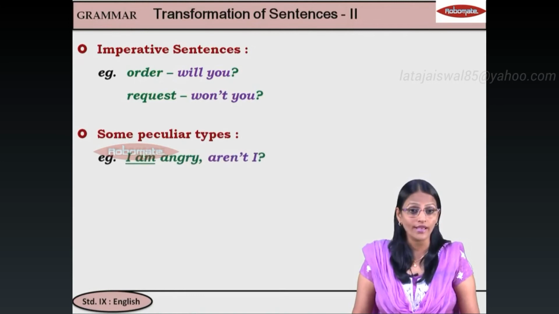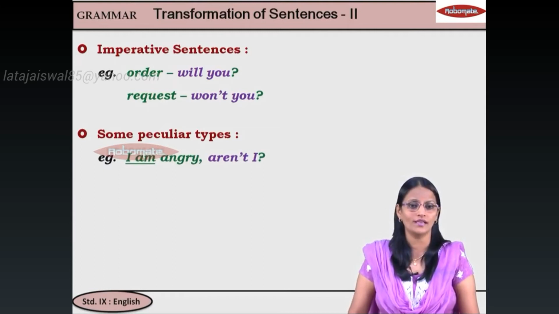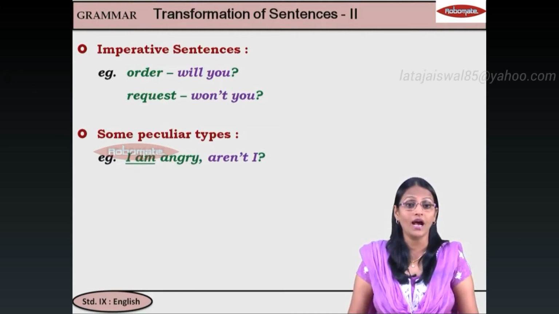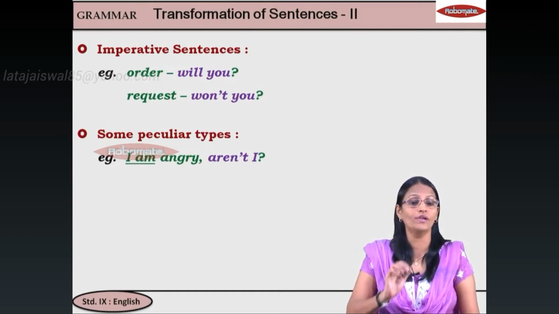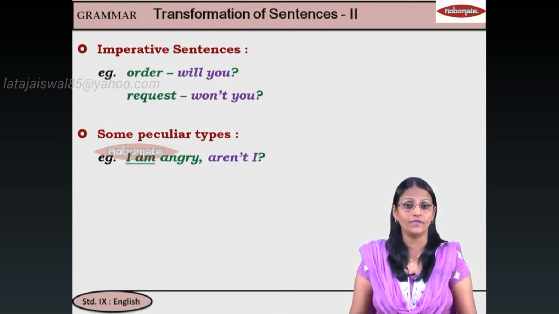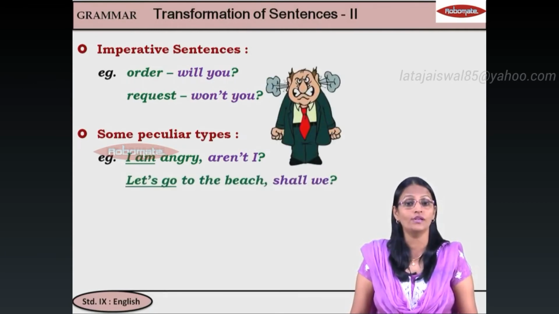If there is a request, you will write won't you. Now, some peculiar types. Peculiar, कुछ हटके, थोड़े अलग. I am angry. तो हमेशा जब भी I am होगा, you will write aren't I. Next. If we say let us, then you will write shall we.